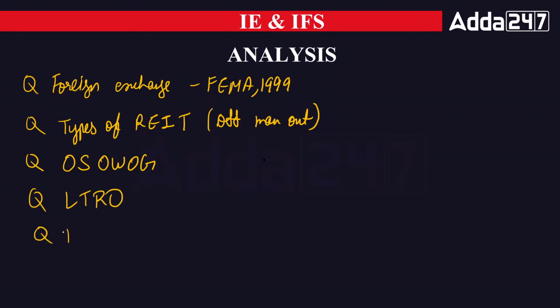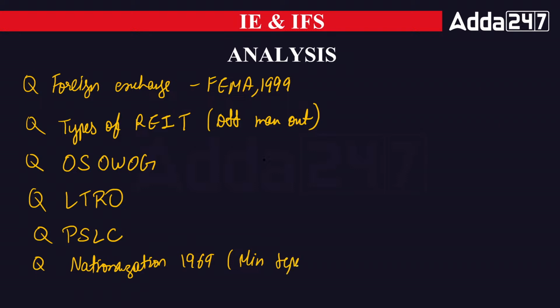Then a PSLC, priority sector lending certificate, question was asked. And one question was from the nationalization of commercial banks in 1969. They asked what the minimum deposit criterion was to nationalize a bank, and it was 50 crores. Those banks which had a minimum deposit of 50 crores were nationalized in the year 1969.